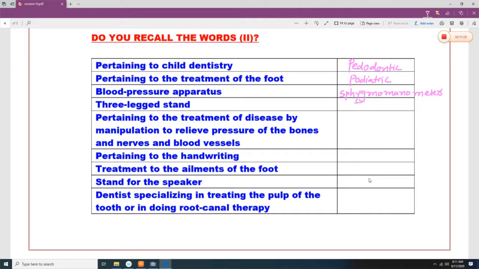3-leg stand is known as tripod. Pertaining to the treatment of disease by manipulation of relief pressure of the bones and nerve and the blood, then it is known as osteopathic. Pertaining to handwriting means chirographic. Treatment to the illness of foot.